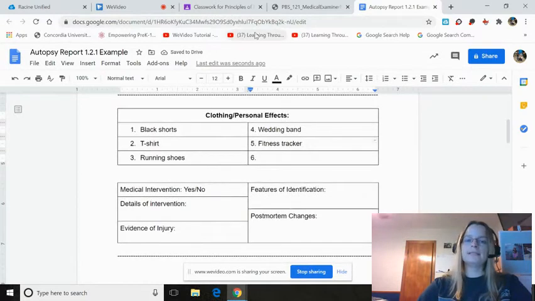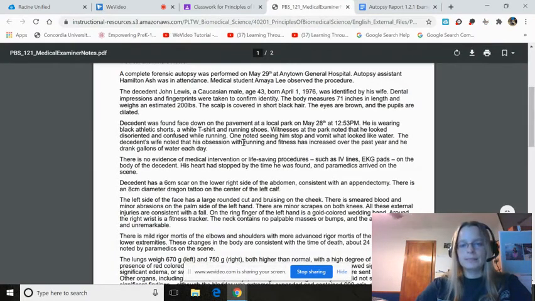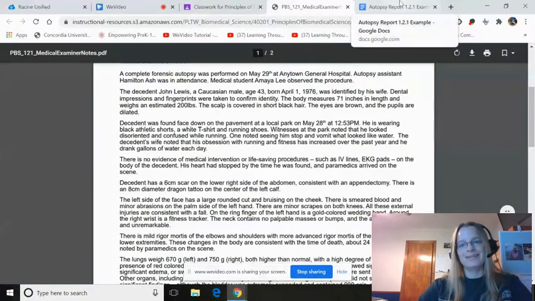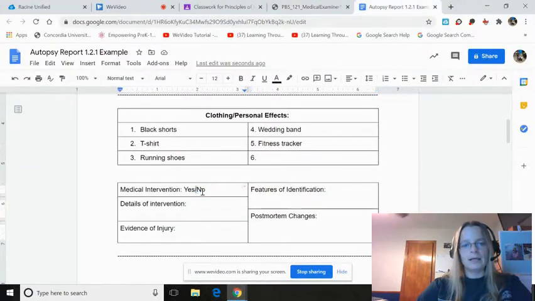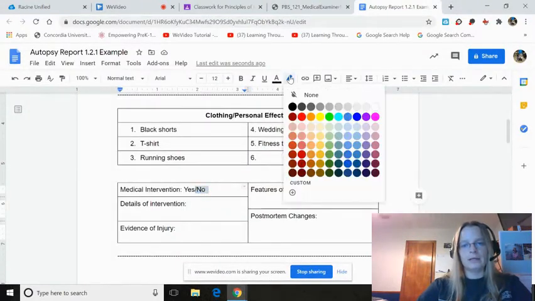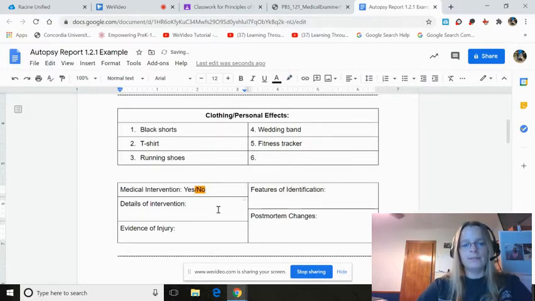Medical interventions. If you read through this, it says he was found on the pavement, no evidence of medical intervention. So I'm just going to highlight no, and I'm going to use the highlight tool and just highlight that orange. Details of intervention, well, there was none, so we're going to put NA. Evidence of injury, features of identification, and post-mortem changes.